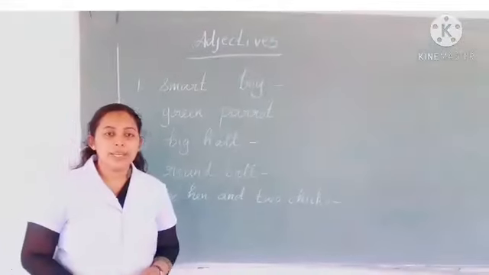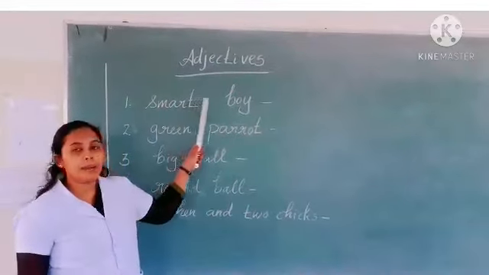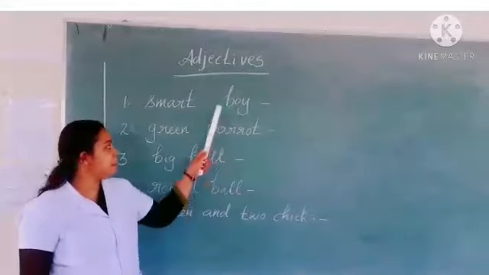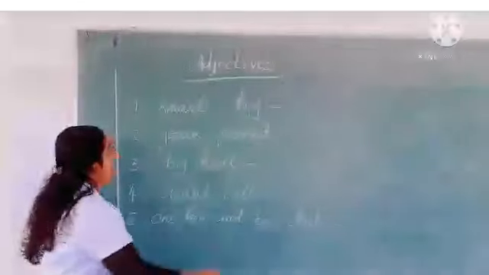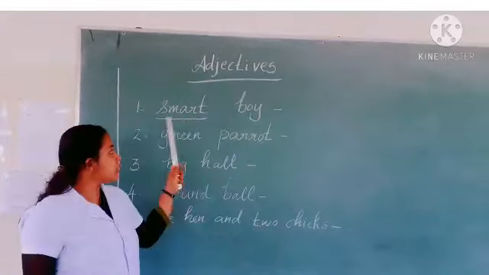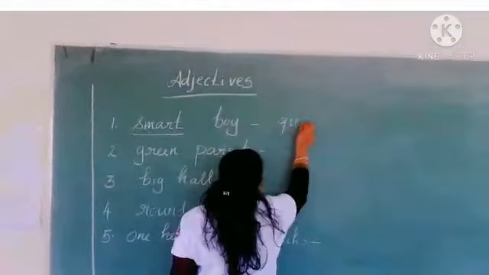And the words for number, colors, size and shape are also adjectives. When we use numbers, colors, size or shape with any noun, those are also adjectives. And we can see the examples. So look at the example. The first one is smart boy. Here which is the noun? Yes, boy. Here the word smart shows the quality of the boy. So here the adjective is smart. Smart shows the quality of the boy.